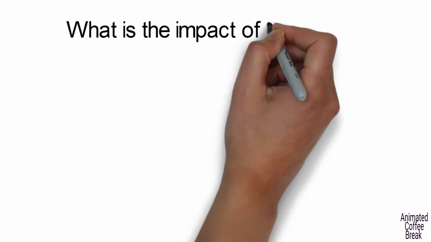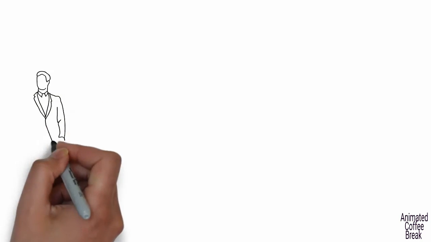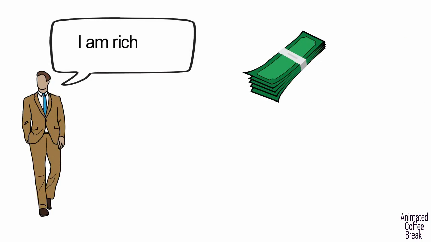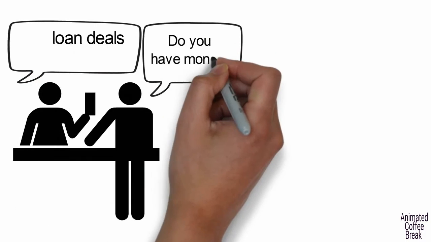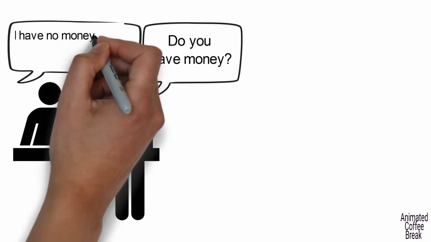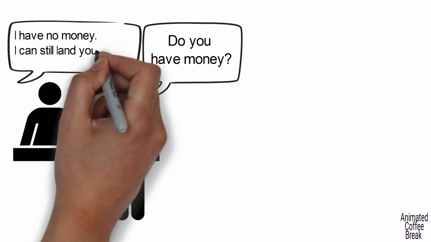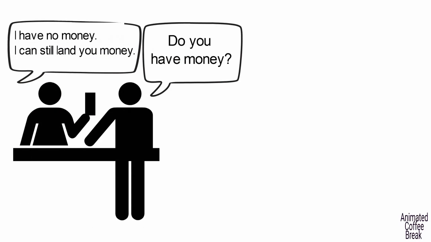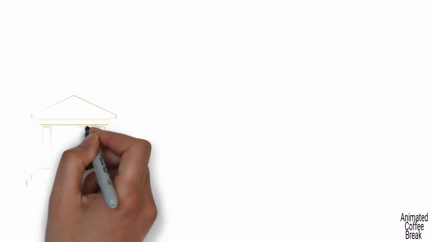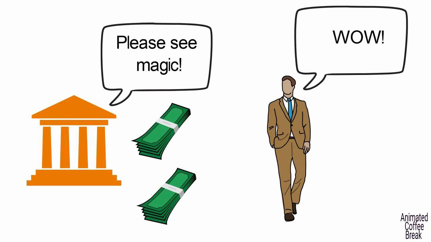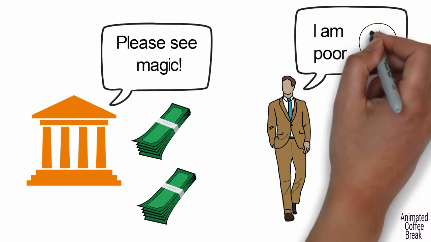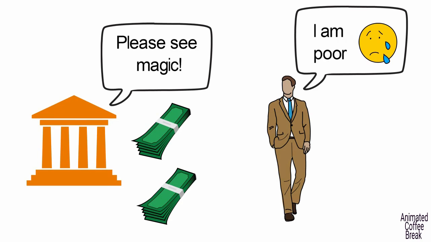What is the impact of inflation? Inflation happens when the amount of money increases. It makes no difference whether money is created by fractional reserve loans, meaning loans in which the bank has only some of the money at the time of the loan. Alternatively, the amount of money can increase when the central bank creates new money out of thin air to finance government actions. The increased amount of money leads to each bill buying fewer goods.